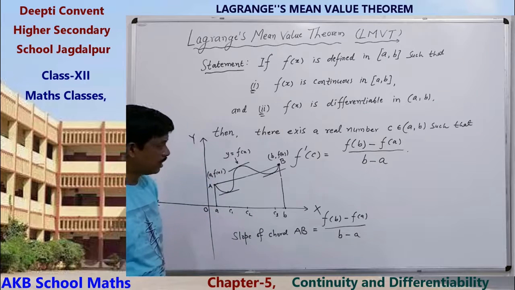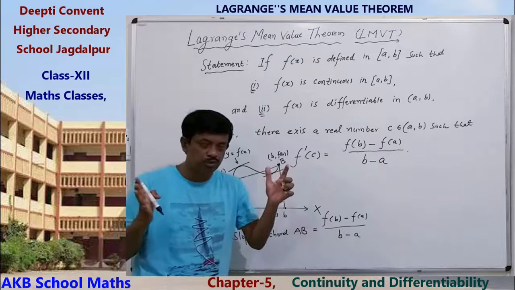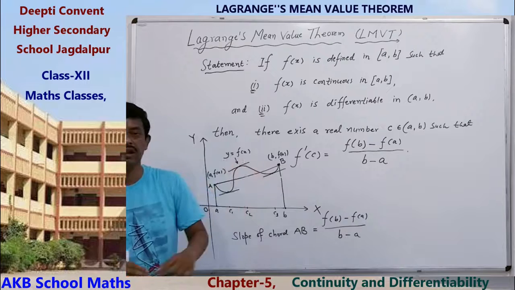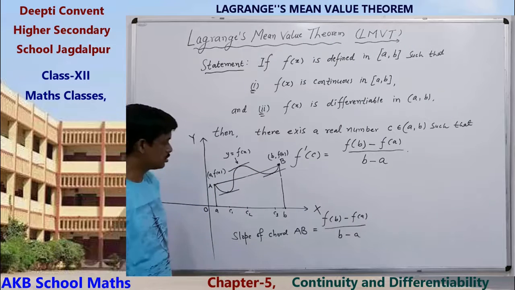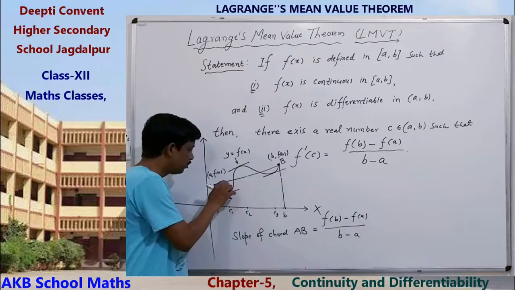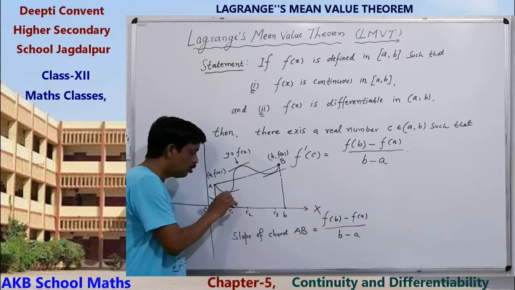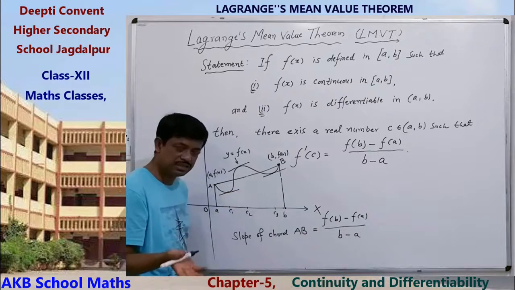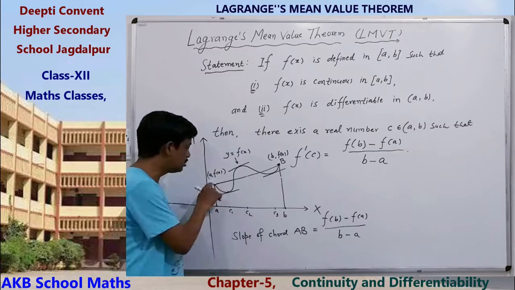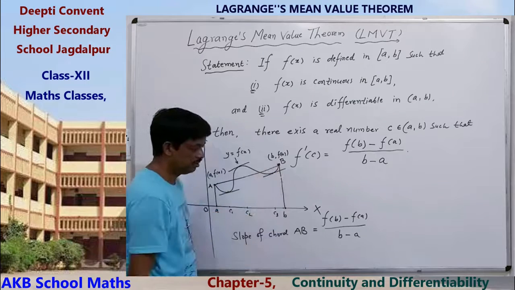And also we know that the slope of parallel lines are equal. So chord and tangent are parallel. So the slope of the tangent, that is f dash c, is equal to the slope of the chord AB.